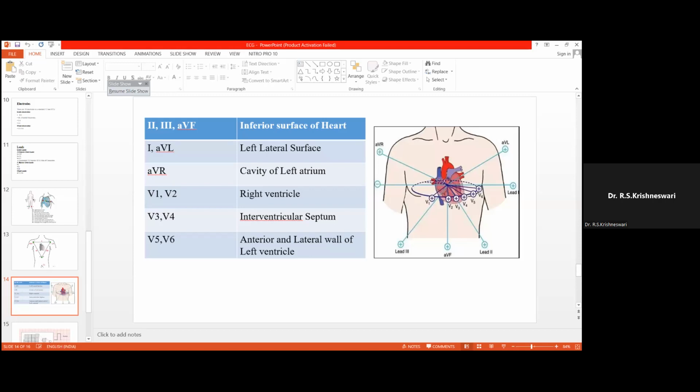This is the importance of this positive pole and negative pole. And regarding the chest leads.